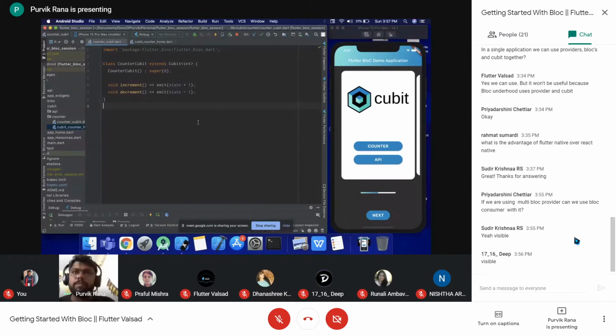So at that time you can use the bloc consumer. The provider only provides the bloc to the lower subtree. Inside the lower subtree, at the location where you want to have the UI based on the different states, wrap that widget with the bloc consumer, and there we can use the listener and builder to return the different UI components based on your state.